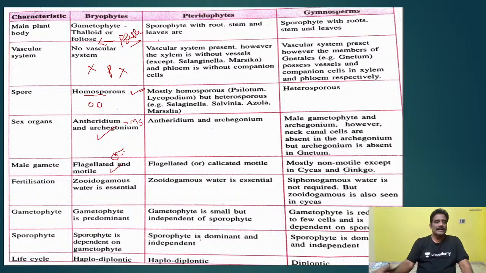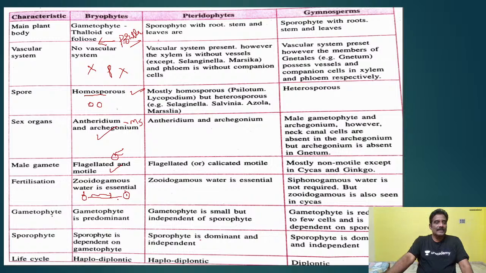Flagellated motile, like animals. The movement is an animal character; the gametes move with the help of flagella. That's why water is essential for fertilization. Water is the medium. The male gametes swim through it and reach the female gamete, so fertilization happens. Without water, fertilization will not happen in bryophytes.